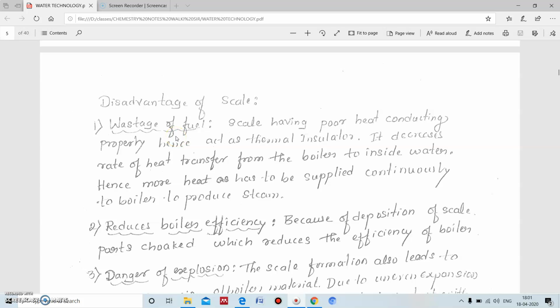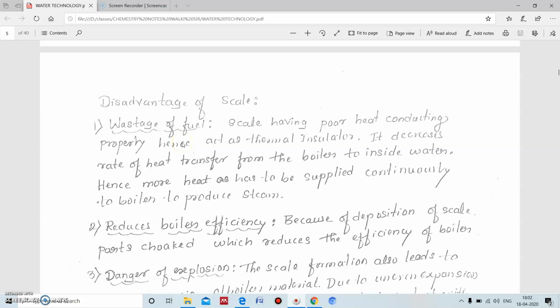Disadvantages of scale. First disadvantage is wastage of fuel. The scale has poor heat conducting property. Because of this, it will act as an insulator for heat conduction. It decreases the rate of heat transfer from the boiler to the water inside. Hence, more heat has to be supplied continuously to the boiler to produce steam. For this process, more and more fuel has to be utilized.